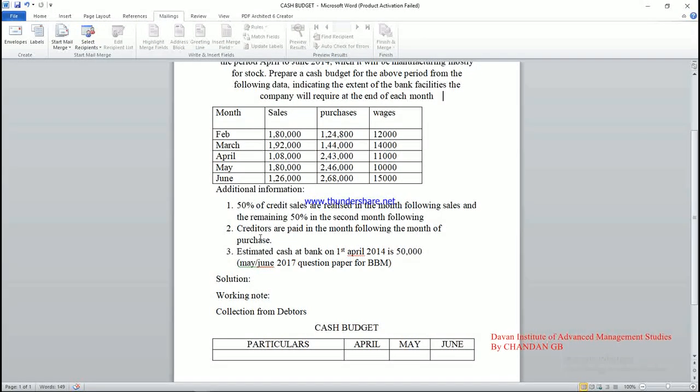The second adjustment is creditors are paid in the month following the month of purchases. As I told before, the purchases belong only to creditors. The third adjustment is estimated cash at bank on 1st April 2014 is 50,000 rupees. Clear? This is the May June 2017 question paper for final year BBM.